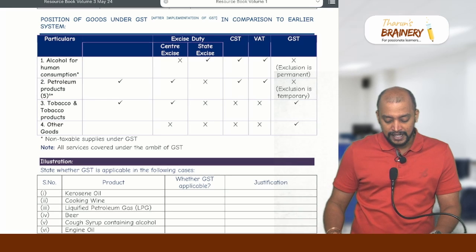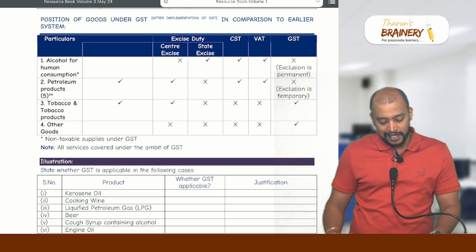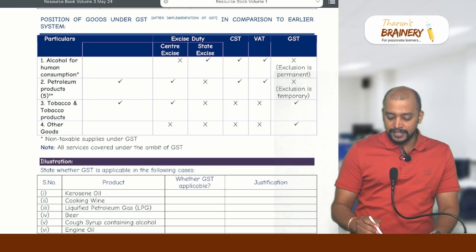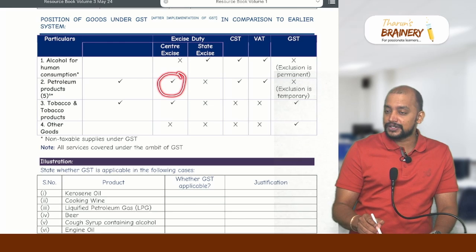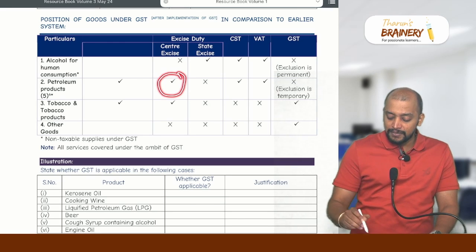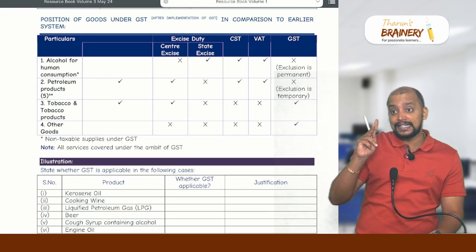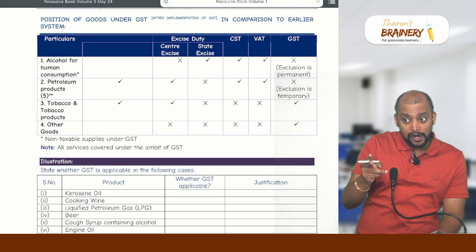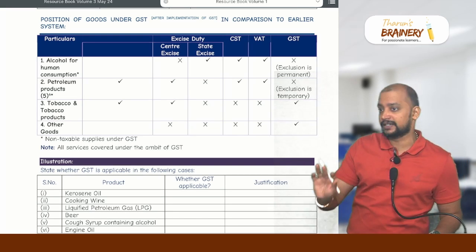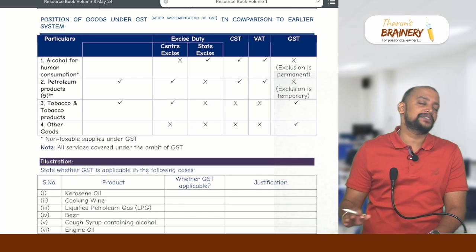GST we don't have. Then on petroleum products, we have to pay central excise duty instead of state excise duty, but CST and VAT is common and there is no GST. But the exclusion of alcohol from GST is permanent. Permanently it is excluded, it will never come.